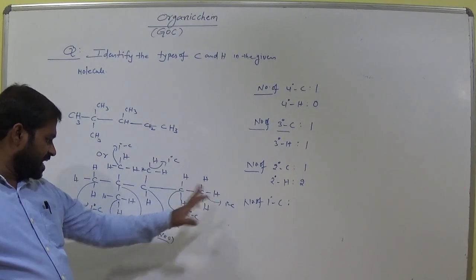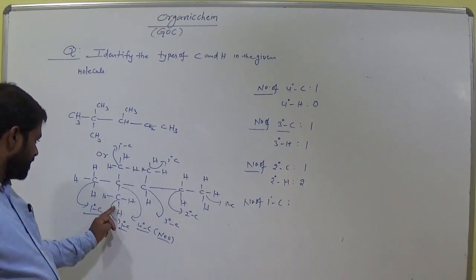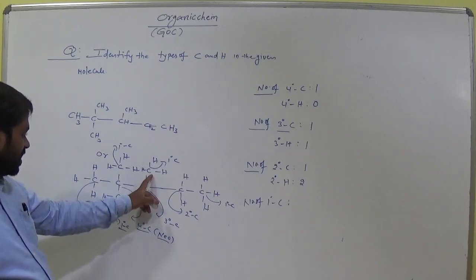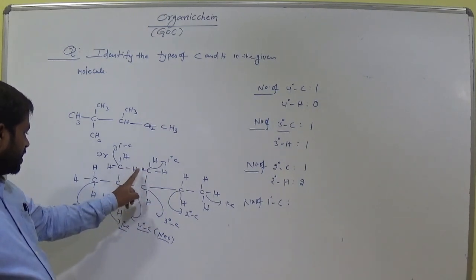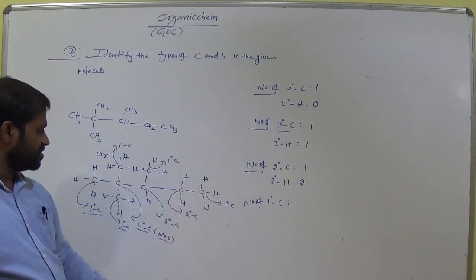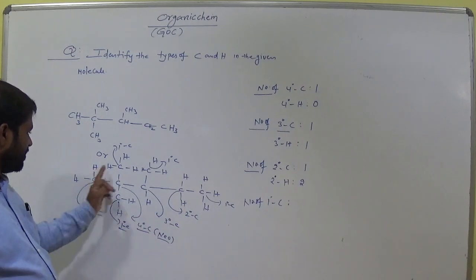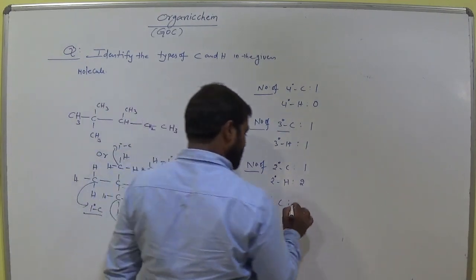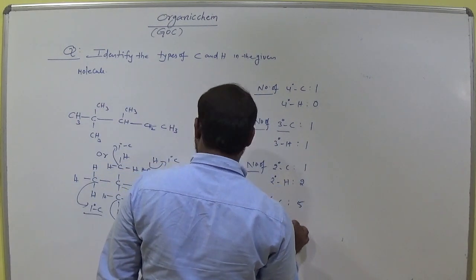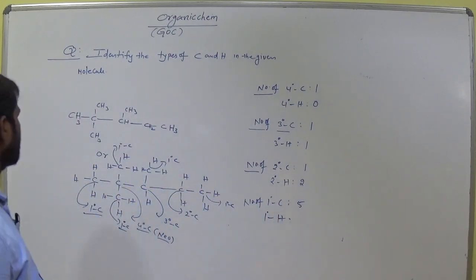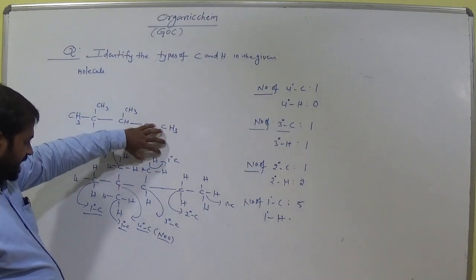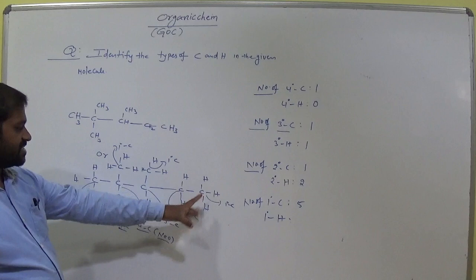So now count how many primary carbons here we have. This is 1 primary carbon, this is the second primary, third, fourth and fifth. 5 primary carbons, am I right? Number of primary carbons, 5. Okay, count the number of primary hydrogens here. Primary hydrogens: 3 plus 3 is 6, 6 plus 3 is 9, 9 plus 3 is 12, 12 plus 3 is 15.